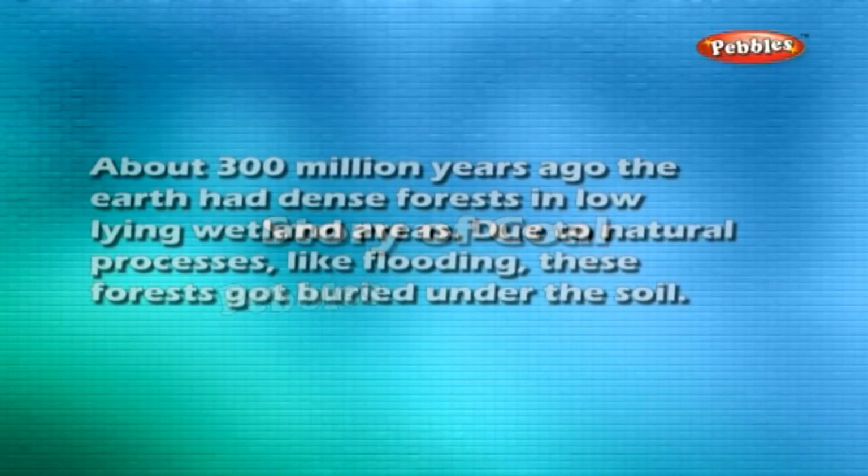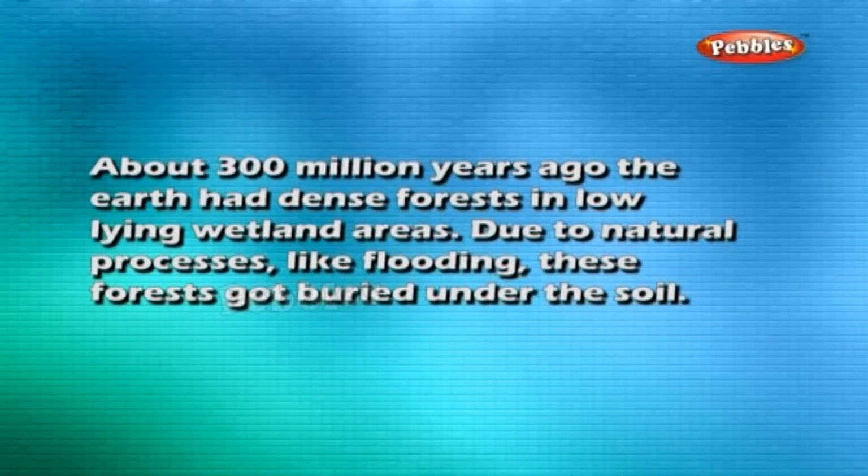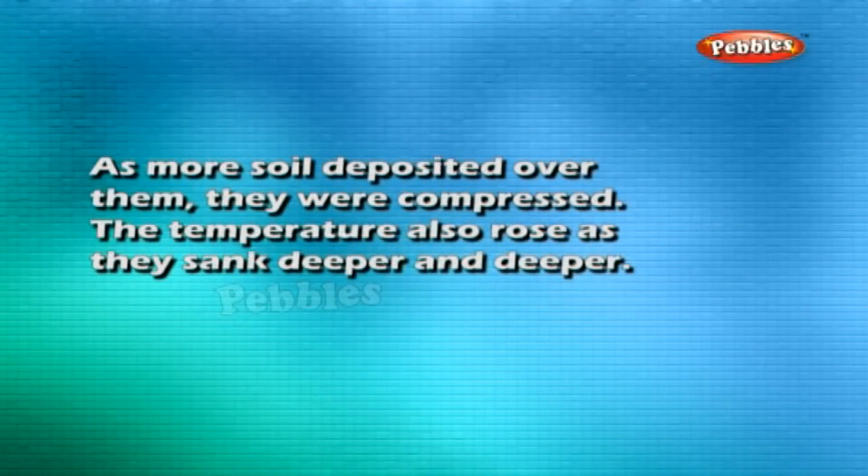Coal. Story of coal. About 300 million years ago, the Earth had dense forests in low-lying wetland areas. Due to natural processes like flooding, these forests got buried under the soil. As more soil deposited over them, they were compressed.